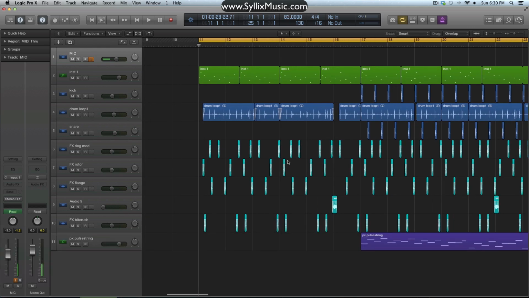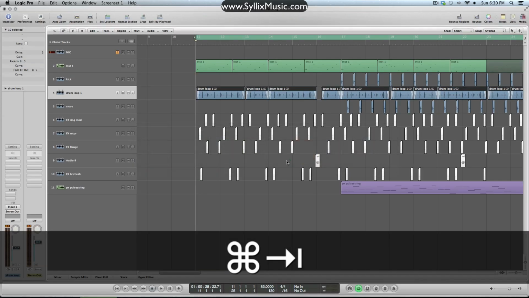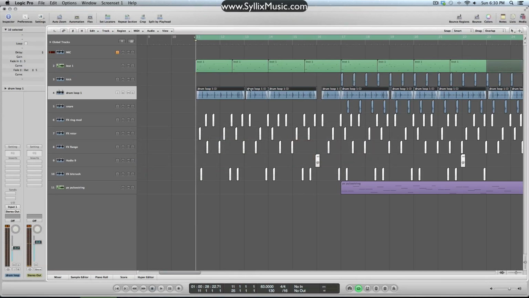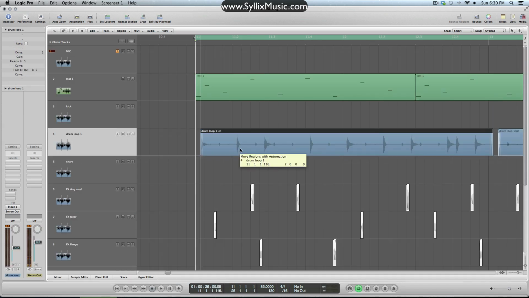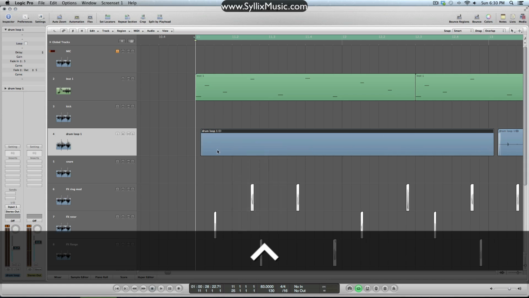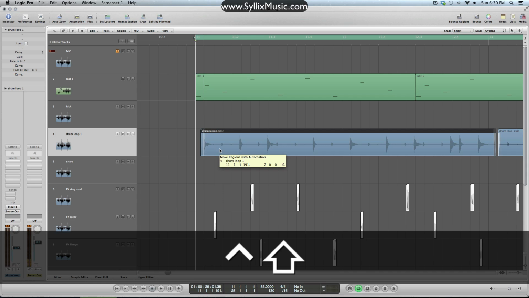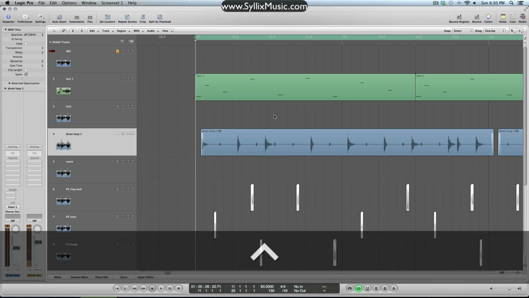Right, so next we have the fine tuning. In Logic 9, if you were to click on a region or anything like that, you can see down at the bottom part of your screen that there are the adjustments, I guess. And if you hold down Control, you can get really fine tuned. And if you hold down Control and Shift, you can get super fine tuned. You can see 195, 196, 197, 198, 199. So you can just get really fine tuned and move things exactly where you want.